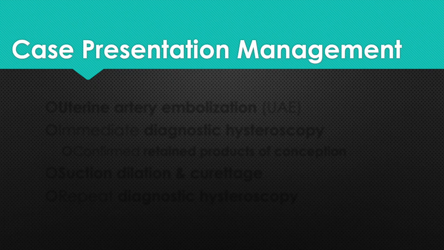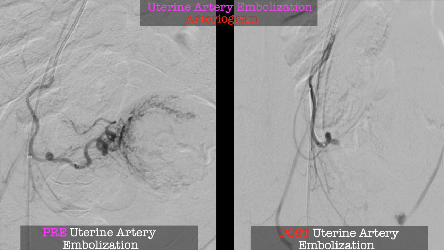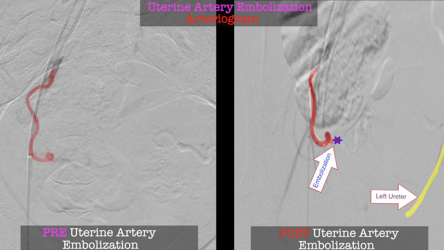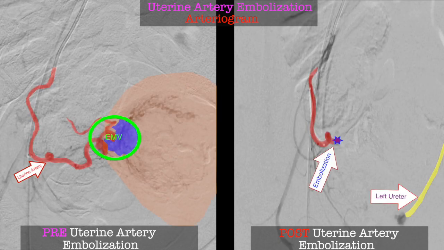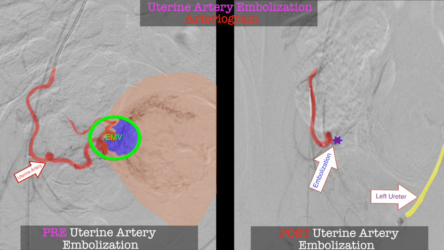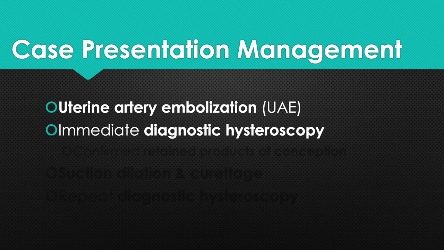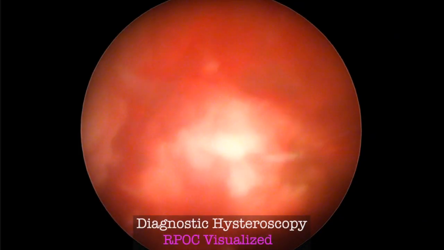For our case, due to the patient's symptoms of heavy AUB and acute decrease in hemoglobin, in addition to imaging with prominent abnormal vasculature with abnormal elevated flow, we took a more conservative approach and started with a UAE. This arteriogram demonstrates the EMV visualized on the right side of the uterus before and after embolization. We then conducted an immediate diagnostic hysteroscopy and confirmed retained products of conception.